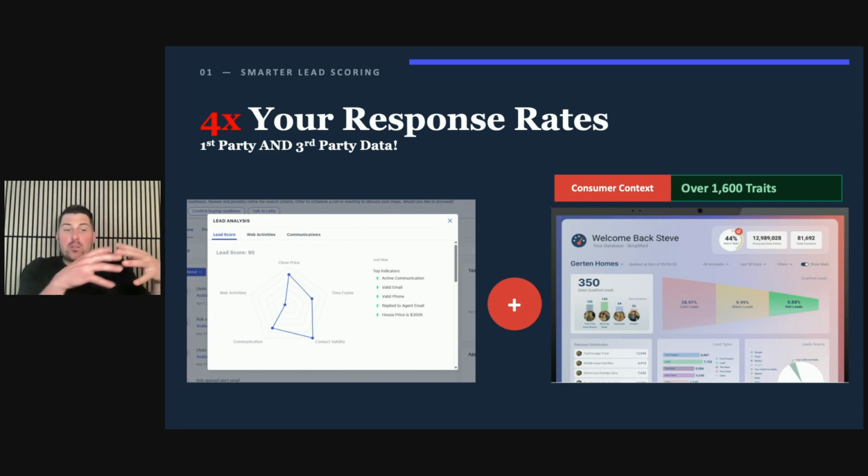You have first party data that exists. And that's what a lot of scoring algorithms are built around and predictions that are made. Well, the issue with that is we know in our profession that a lot of tire kickers exist. And so if you're just relying upon activity alone, clicks, property views, last communication, correspondence with leads, that can skew the information.